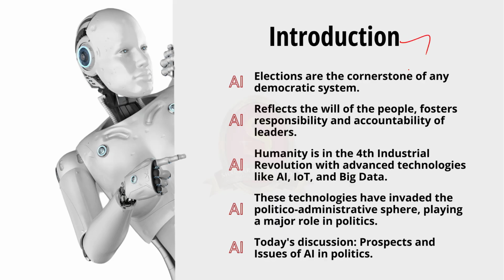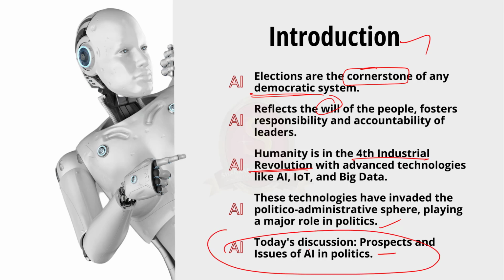See, elections are the cornerstones of any democratic system. They reflect the will of the people and foster responsibility and accountability of the leaders. As we all know, humanity is in the middle of the fourth industrial revolution with advanced technologies like artificial intelligence, Internet of Things, big data invading every aspect of life, business, etc. This has invaded the politico-administrative sphere, playing a major role in politics. So in our discussion, we are going to discuss the prospects and issues of AI in politics. So this can be your introduction. Here you can note that we gave a lead to the main body of the answer.